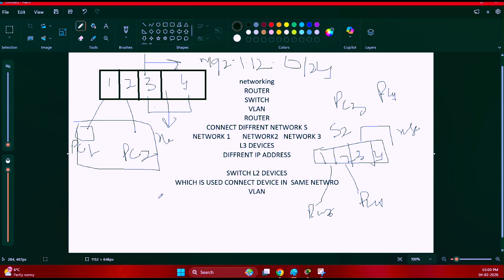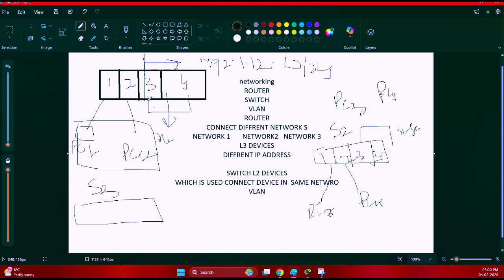For example, if we have another network and we have to connect other PCs, we have to get another switch, the S3 switch. But what will happen? These two ports remain unused if we have a limited number of PCs in a network. So we have to use a switch for two PCs. To get rid of this, is there any method by which we can divide the switch logically into two switches?